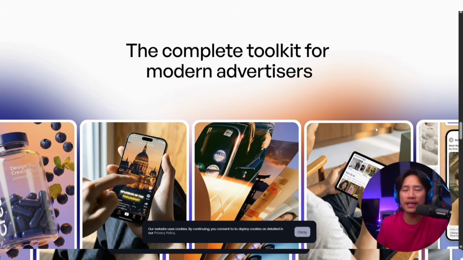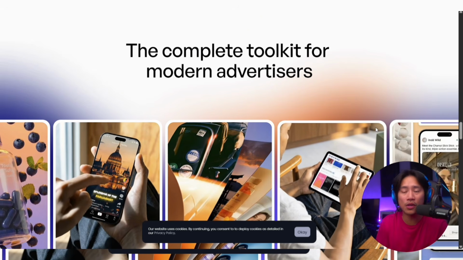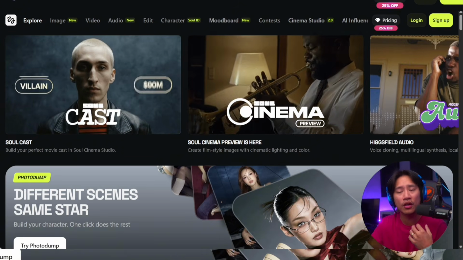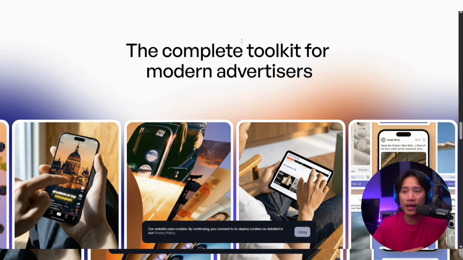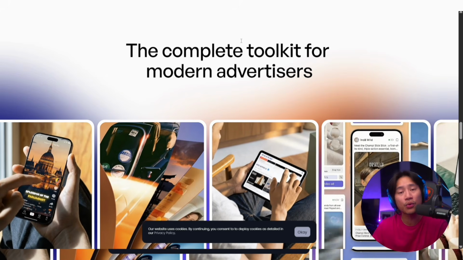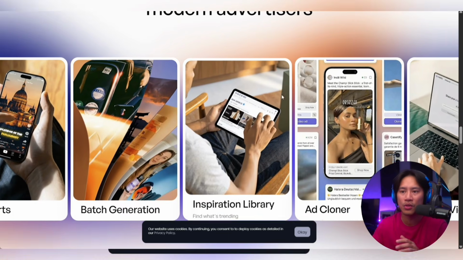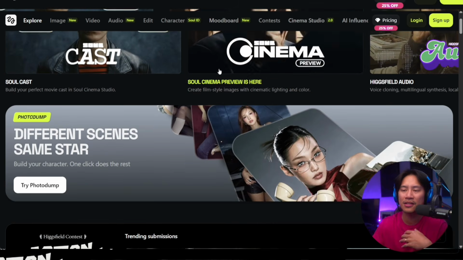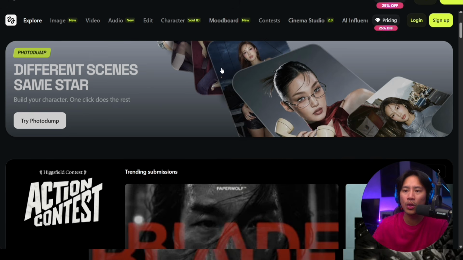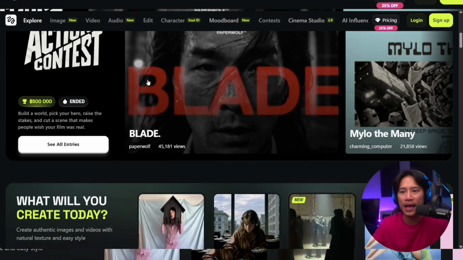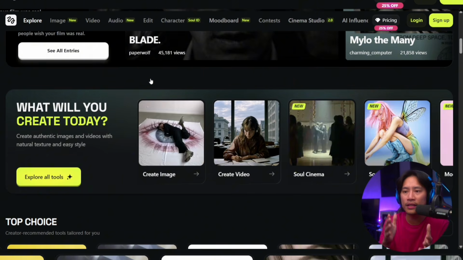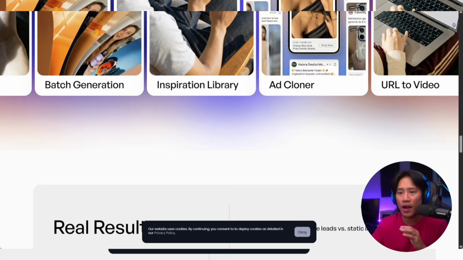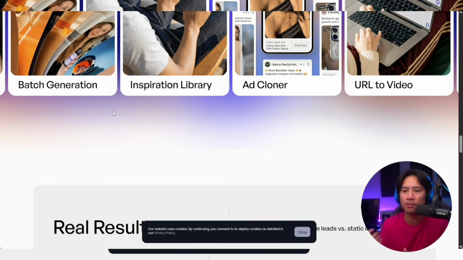Just a quick comparison, guys, and again, this is my personal opinion. Creatify versus Higgsfield. Higgsfield is also one of those artificial intelligence tools that you could use, and it serves different goals in video creation, but Creatify holds a clear advantage when it comes to real-world marketing impact. While Higgsfield emphasizes cinematic quality with visually rich presets, motion templates, and artistic effects, its focus leans more towards storytelling aesthetics than measurable performance. On the other hand, Creatify is purpose-built for results.